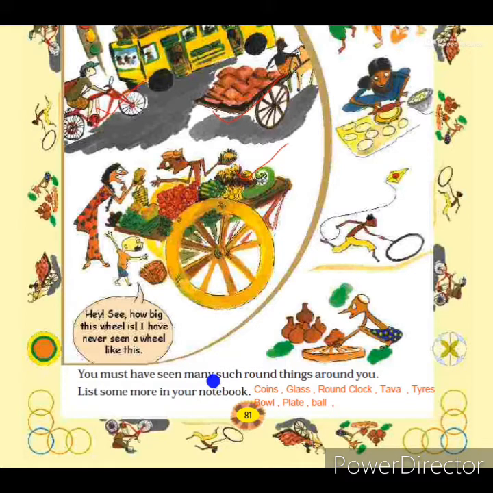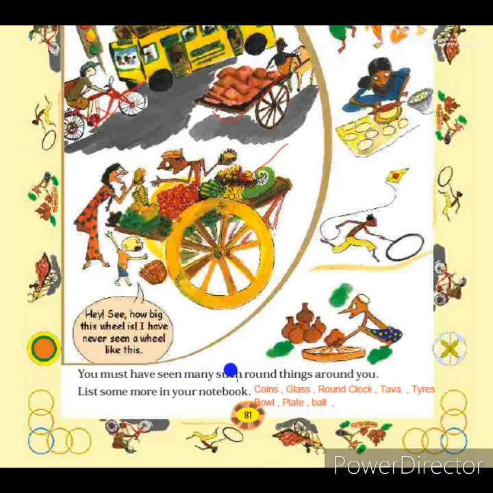Students, we know that daily we can see many things which are round in shape. For example, in the morning our mummy makes rotis, which are round in shape. Otherwise puris, which are also round. Sometimes biscuits we bring from shops are also round shaped. When we watch the time on the clock, some clocks are round in shape.